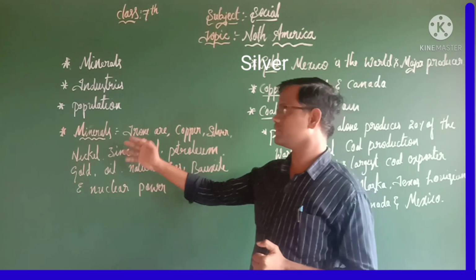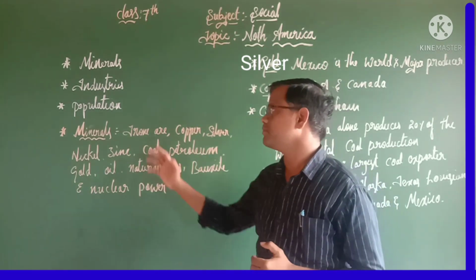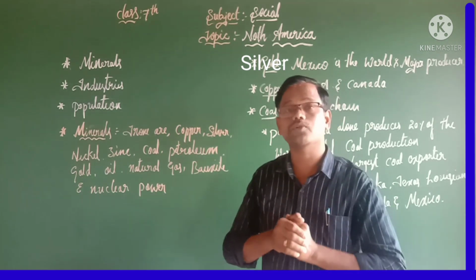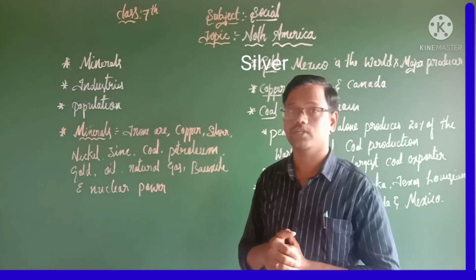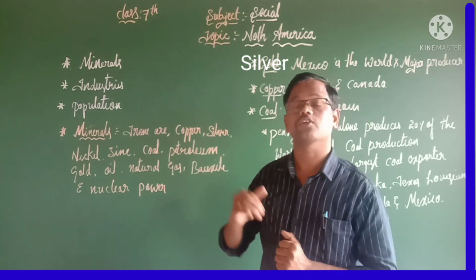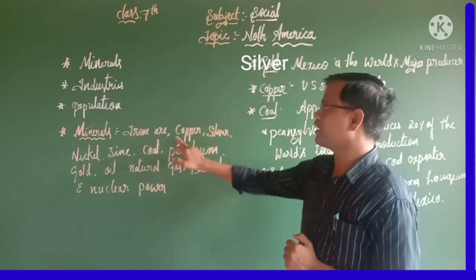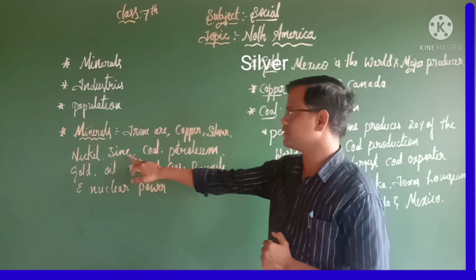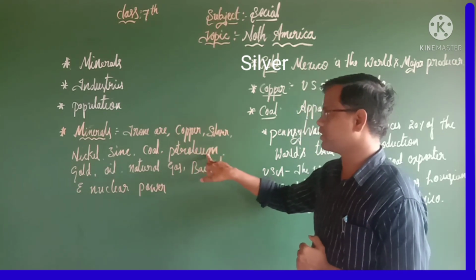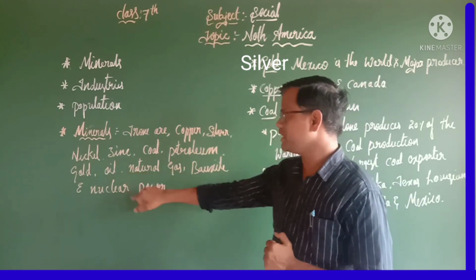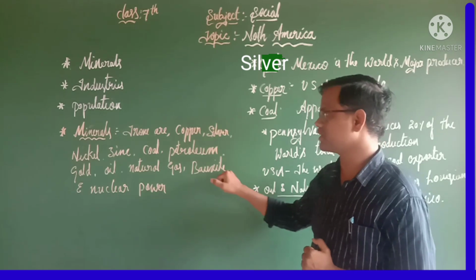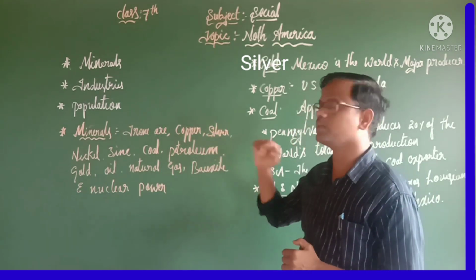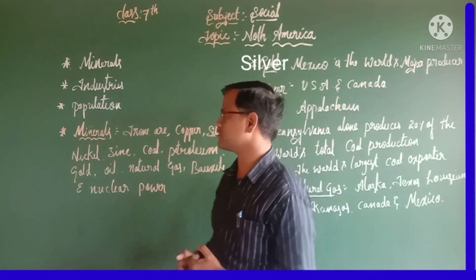Among those, the first one is minerals. Let us discuss the minerals. Dear student, North America has rich deposits of different valuable minerals. The important minerals we can see are iron ore, copper, silver, nickel, zinc, coal, petroleum, gold, oil, natural gas, bauxite and nuclear power. So these are the important minerals in North America. Let us discuss one by one.